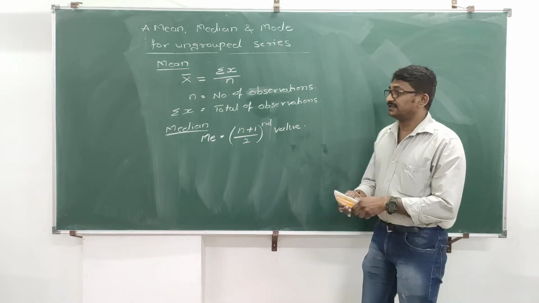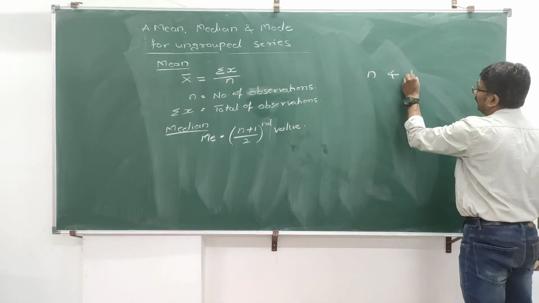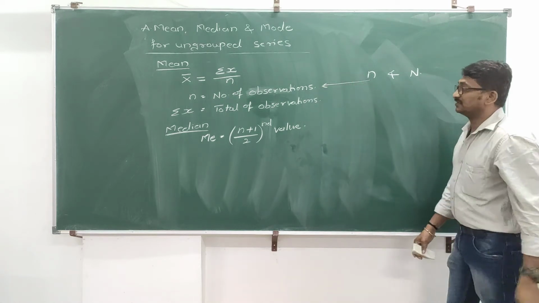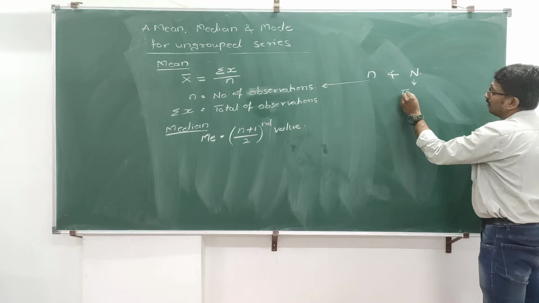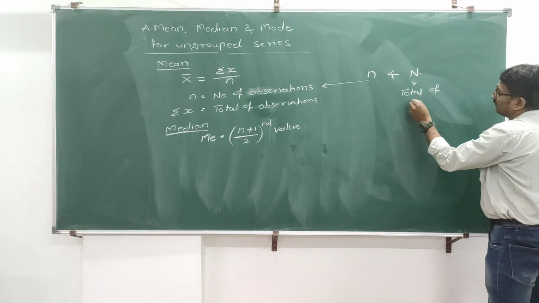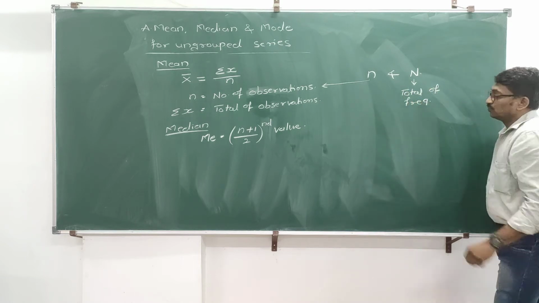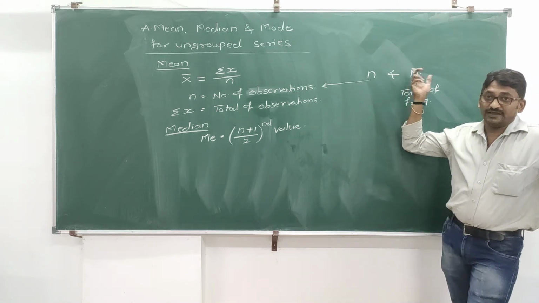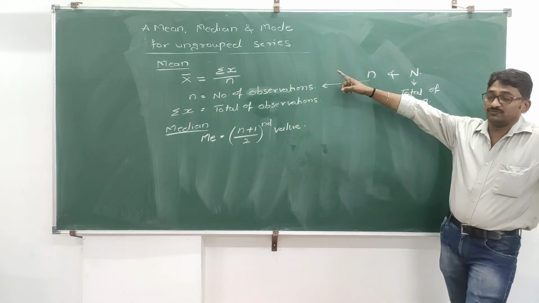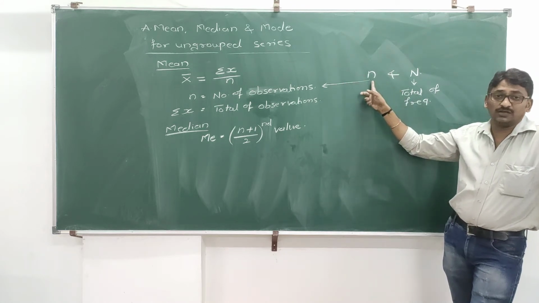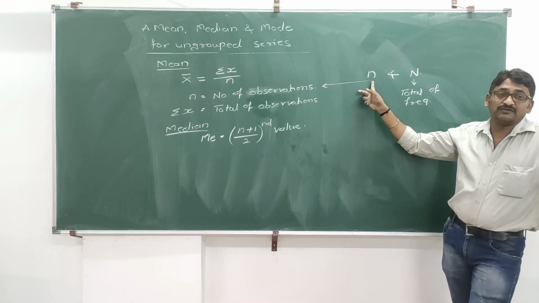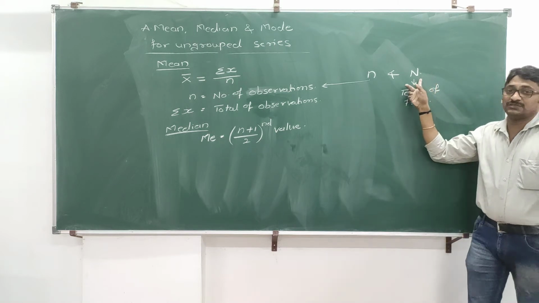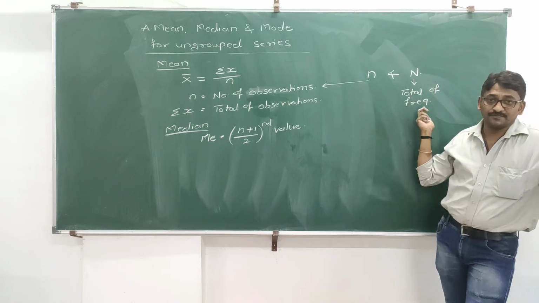In statistics, there is a difference between small n and capital N. Small n is number of observations, whereas capital N is the total of frequencies. This difference you should understand. Whenever there is an ungrouped series, we have to use small n, because there are no frequencies available in ungrouped series. Whereas for group series and continuous series, we always use capital N because frequencies are there.